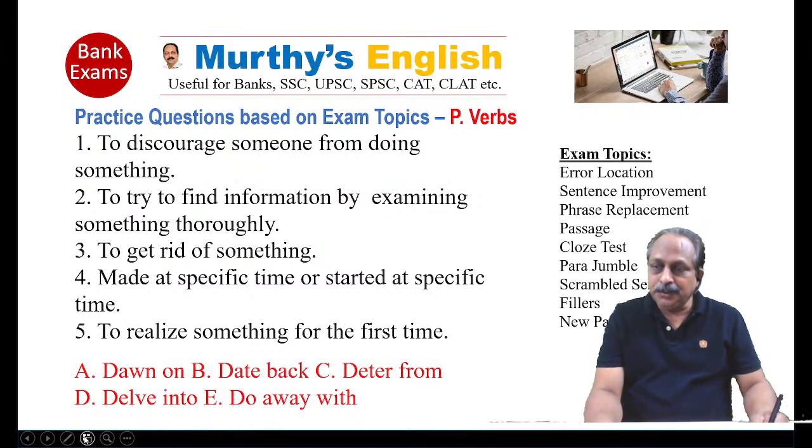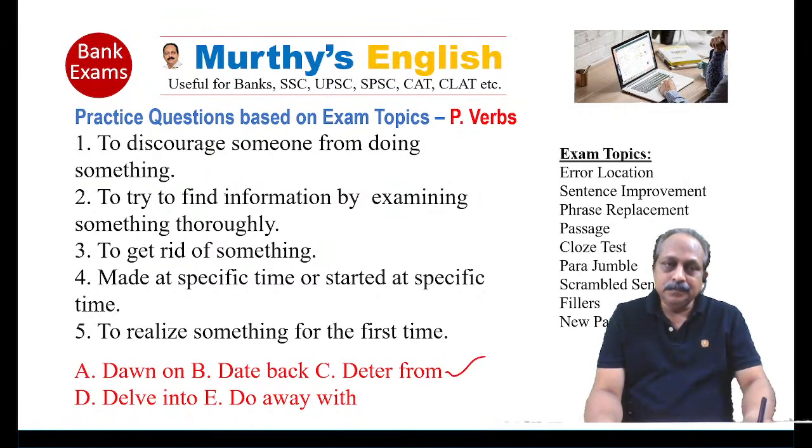Phrasal verbs, the first one. No response. One C. Very good. Answer is deter from, deterrent, something that discourages someone from doing something.